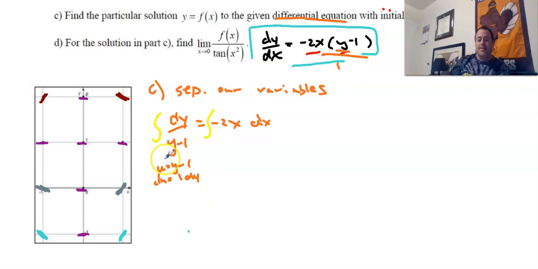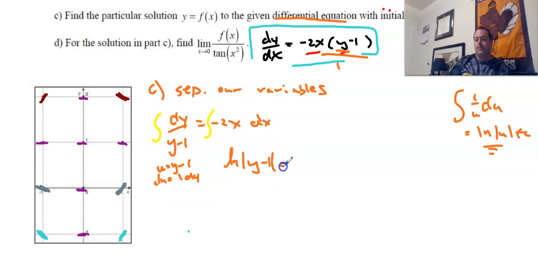So the integral of 1 over u du should scream the natural log of u. So this whole side right here is going to be equal to the natural log of y minus 1. Okay? And then this, we're going to have negative 2.